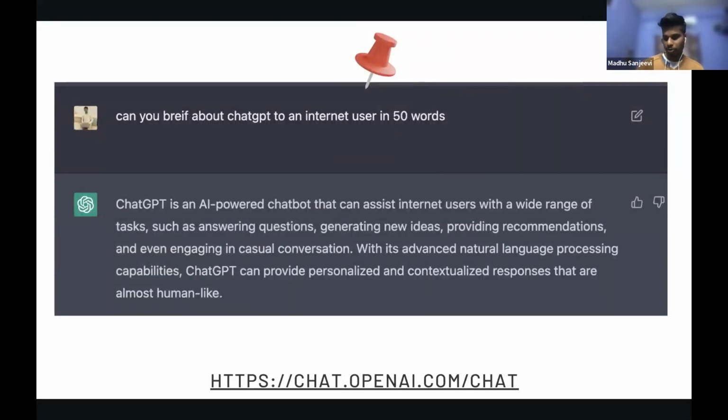We used to go to Google, but now that shift is slowly moving to ChatGPT, because ChatGPT is a model that understands the world. It can give you the answer in the way that you want it, not in the way that you search it. Google is mostly a search. You will find different kinds of stuff. But ChatGPT is more like you search, you filter, you find, then you customize it. So it's all in one place. If you're an internet user, you probably want to try ChatGPT for your internet searches.